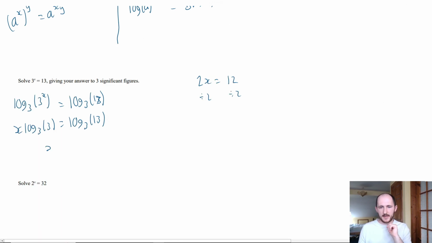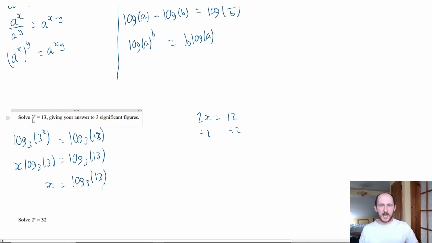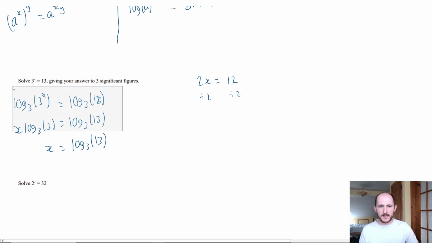So you can probably see what's happening here. Once you get really good at this, once you have a bit of practice, what you'll find is you will be able to skip these 2 steps because it will always cancel out. Always, because log to the base of a number of that number is always 1. So the way we would write that as a rule is log to the base a of a always equals 1 no matter what, because you're asking the number to the power of something gives me the same number. The only thing that could be is 1.